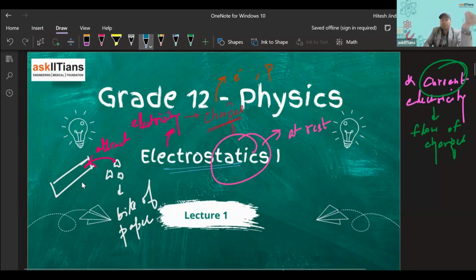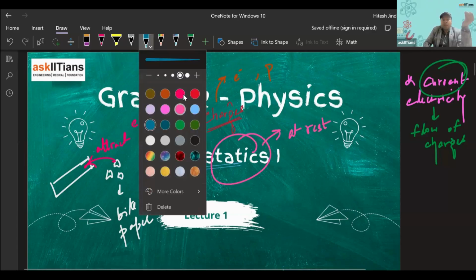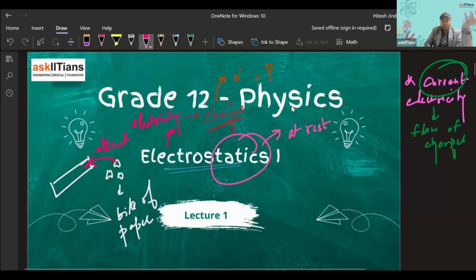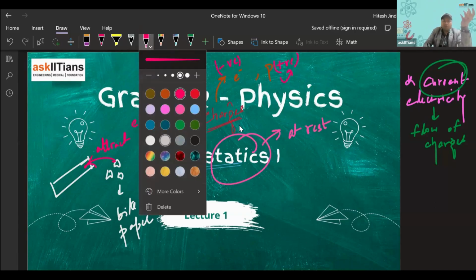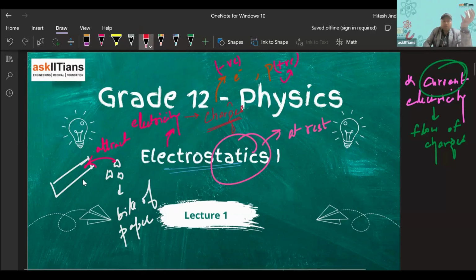As you can see, when we rub this scale, some charges appear. We have positive or negative, only these kinds of charges. We will also discuss who gave that name to the charges, why only positive or negative, how that name was given and who gave it. We have negative charges, which electrons carry, and positive charges, which protons carry. So the scale might be having two types of charges. It depends upon what it is rubbed with.